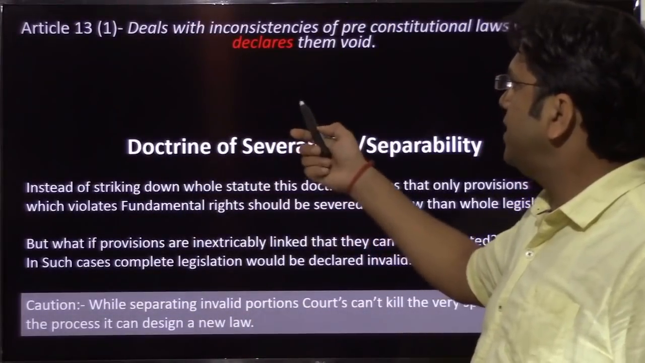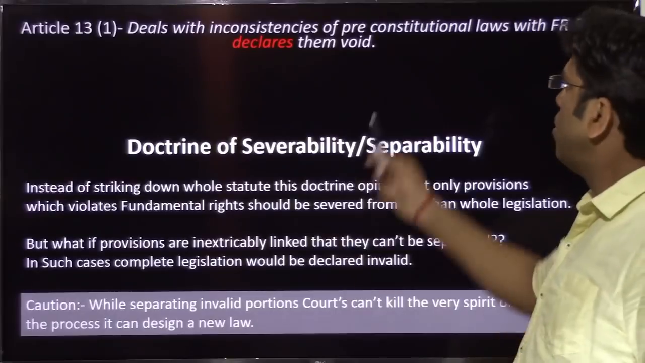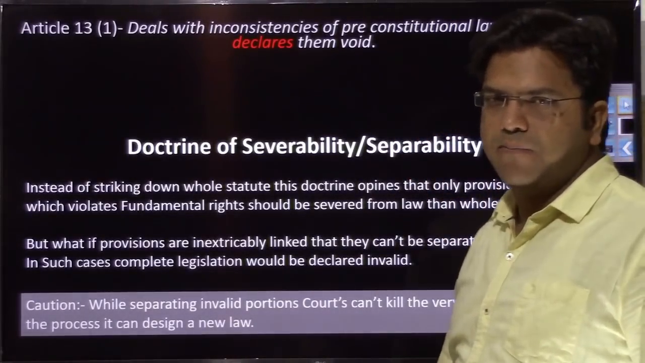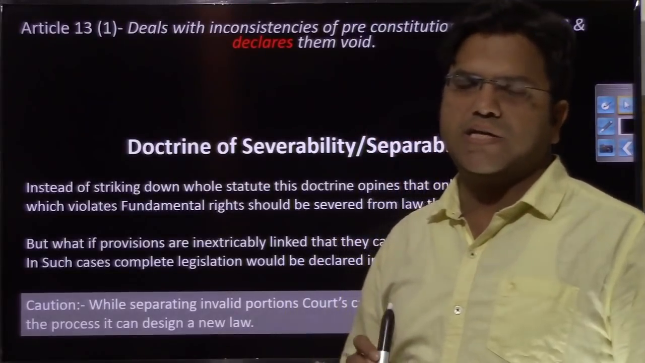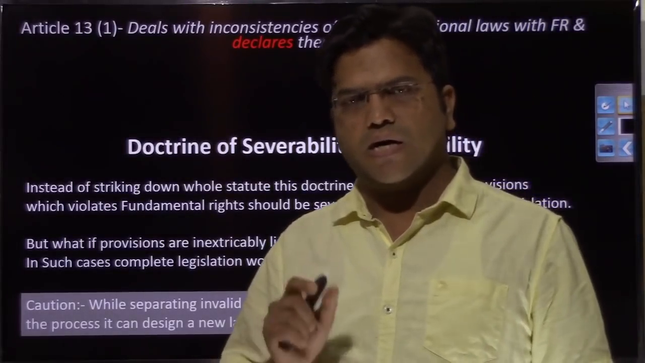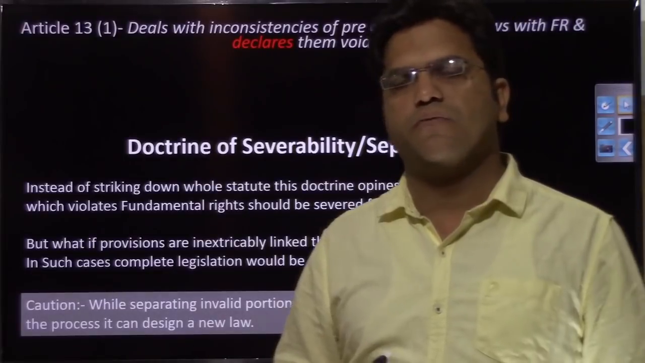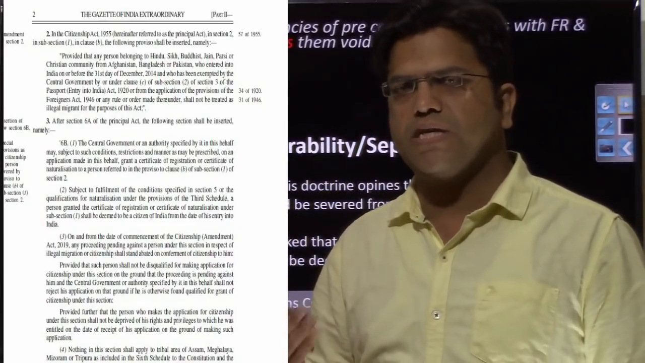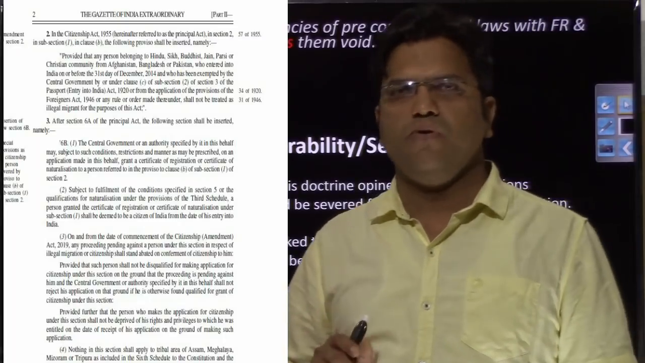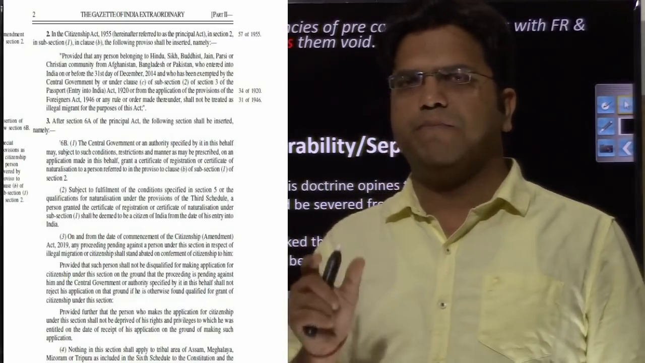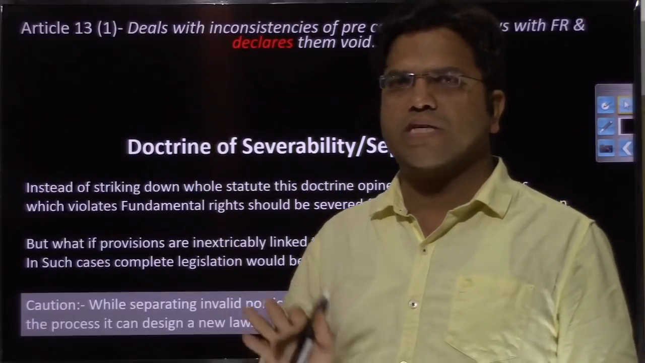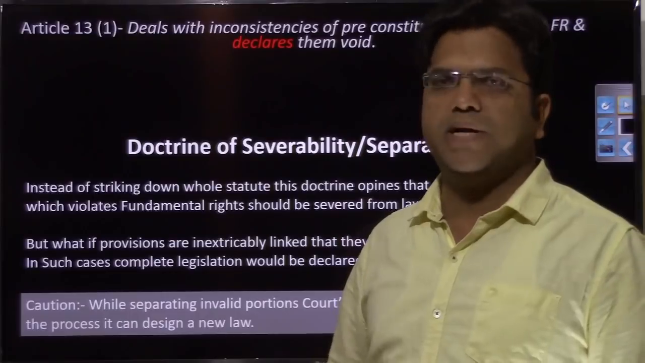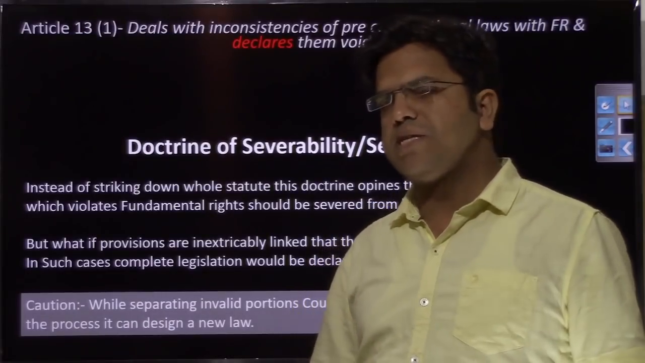If you could read, it deals with inconsistencies of the pre-constitutional laws with the fundamental rights and declares them void. So the question that you should be raising is: suppose there is a law, and if you know the structure of a law, you would be aware that a law has multiple provisions. It may have 10 provisions, it may have 20 provisions, and suppose, for example, that one particular provision of a particular law which has 20 provisions is violative of fundamental rights. Will the whole of the law be scrapped?